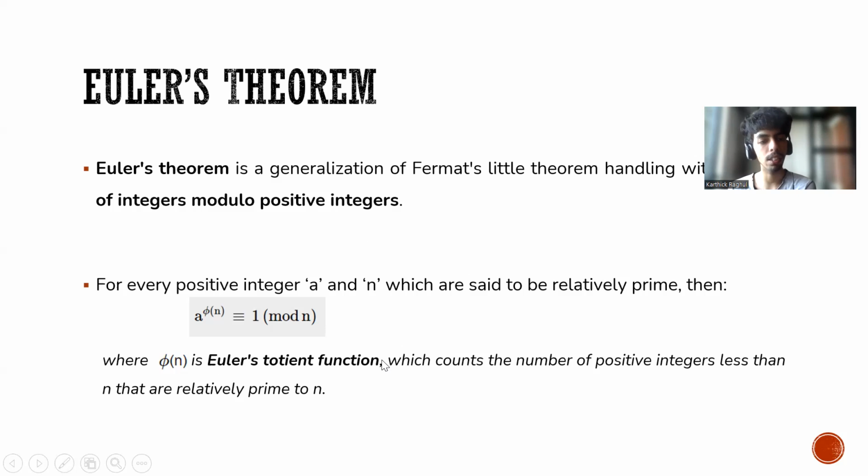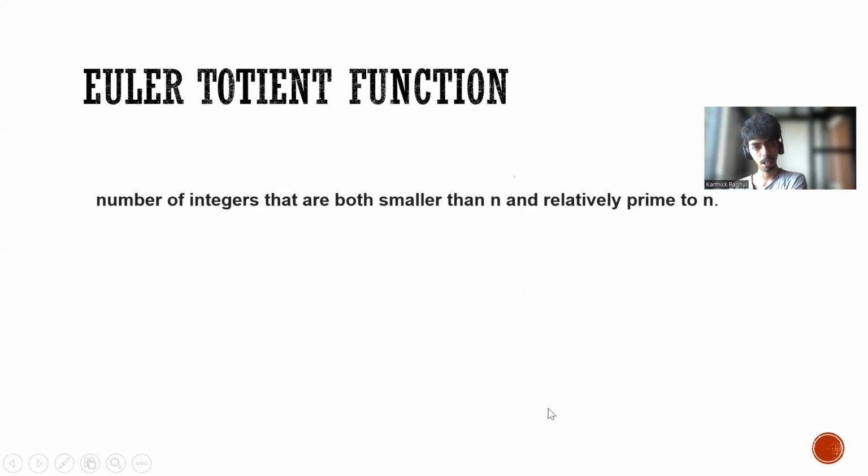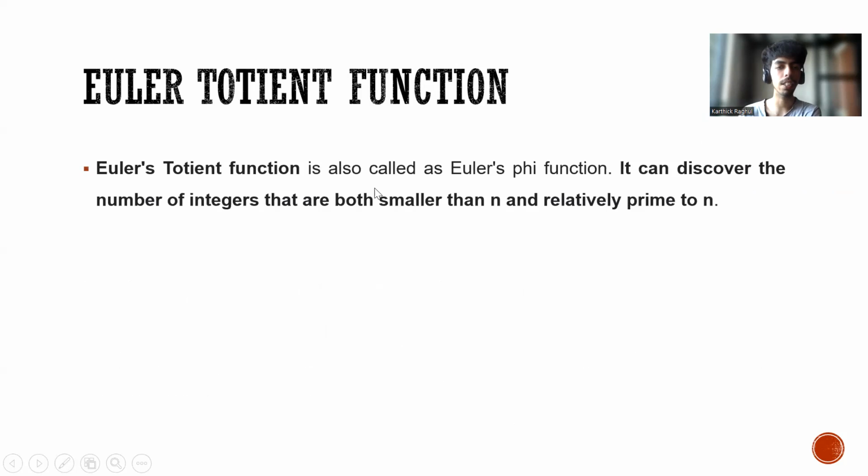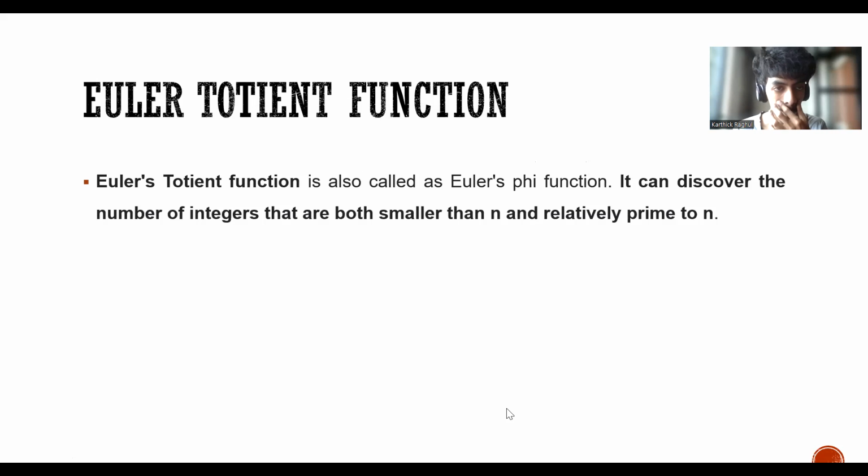Euler's totient function counts the number of positive integers less than n which are relatively prime to n. It is also called Euler's phi function. It can discover the number of integers which are both smaller than n and relatively prime to n. This plays an essential role in cryptography. This is the set of numbers, defined by Z into n, which are smaller than n and also relatively prime to n.